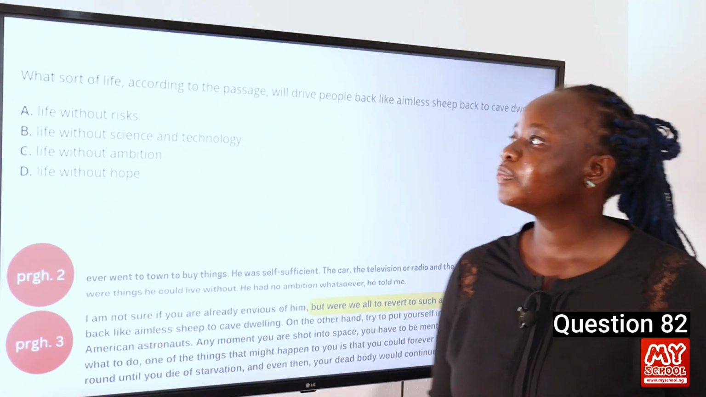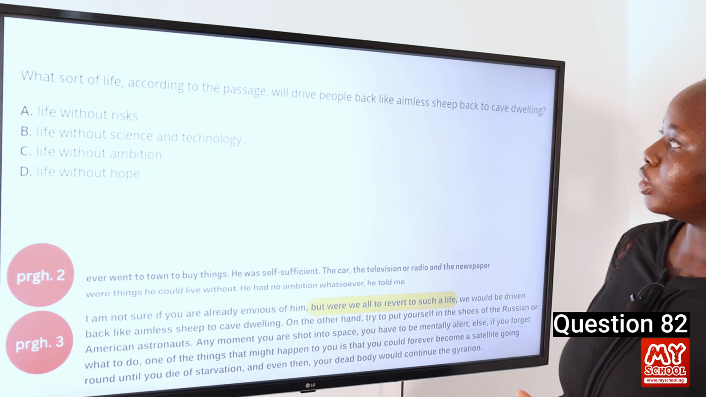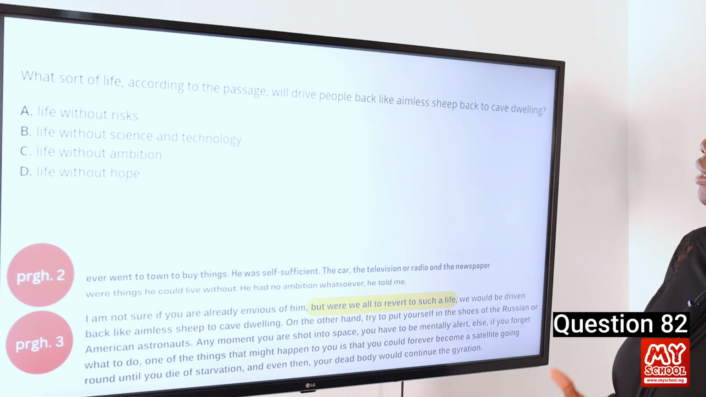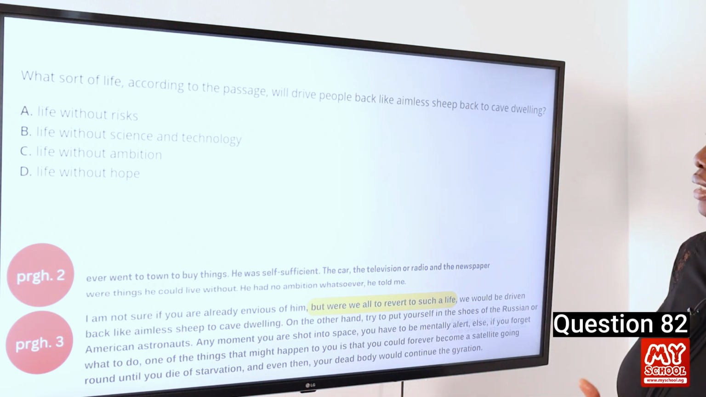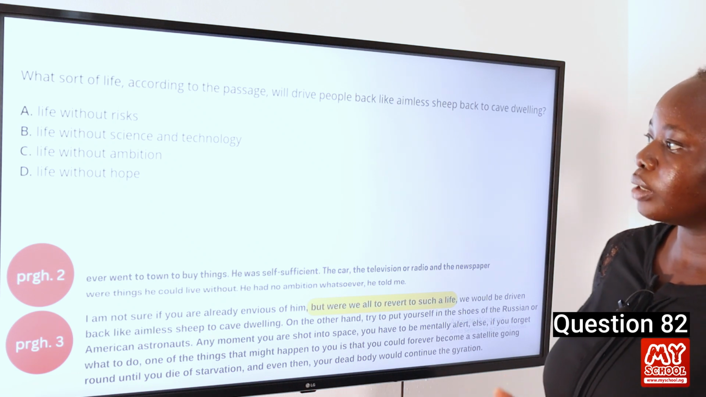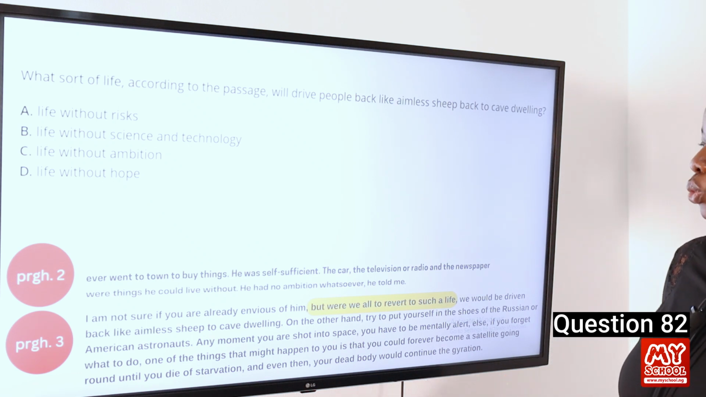Question 82. What sort of life, according to the passage, will drive people back like aimless sheep back to cave dwelling? A, life without risks. B, life without science and technology. C, life without ambition. And D, life without hope.